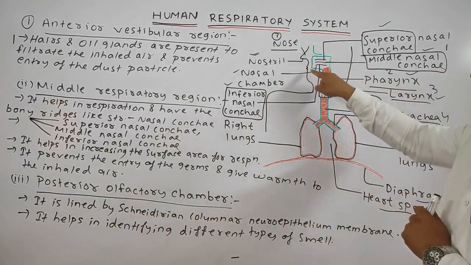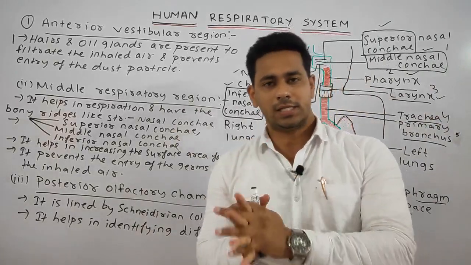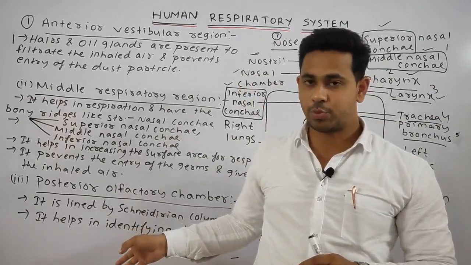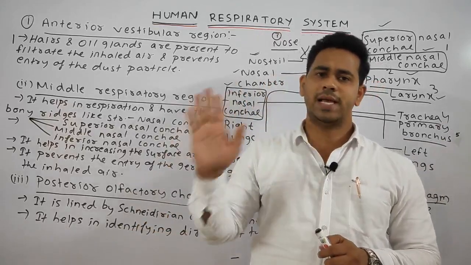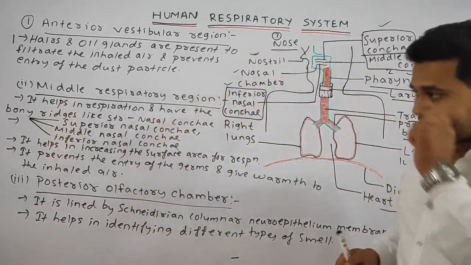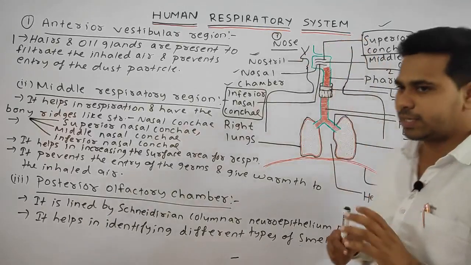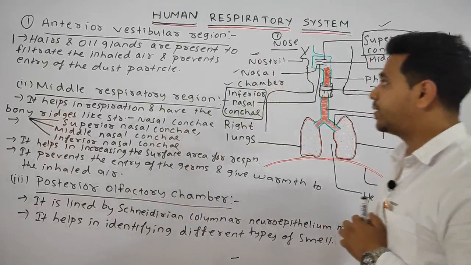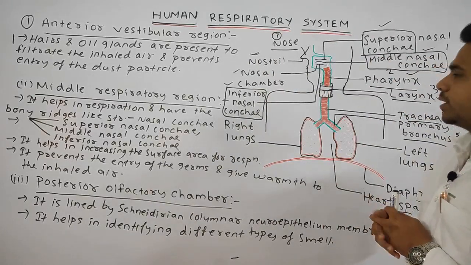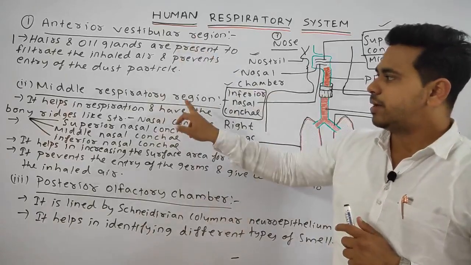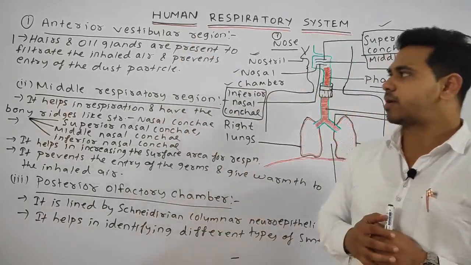Okay, so students, see, the nasal chamber is divided into the internal nose, or we can say the nasal chamber. As I have written in the last point on the previous slide, you can write internal nose or nasal chamber. The nasal chamber is divided into three distinct regions: the anterior vestibular region, the middle respiratory region, and the posterior olfactory region or olfactory chamber.